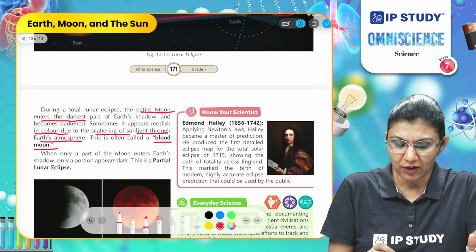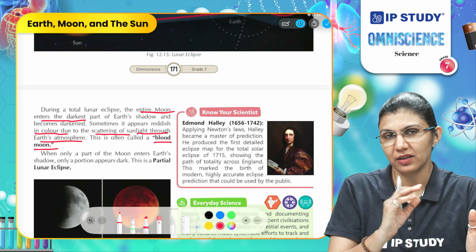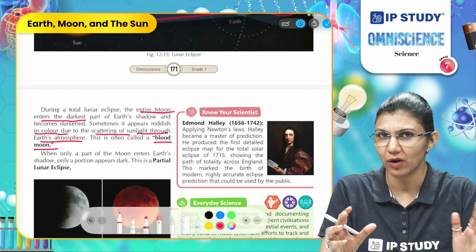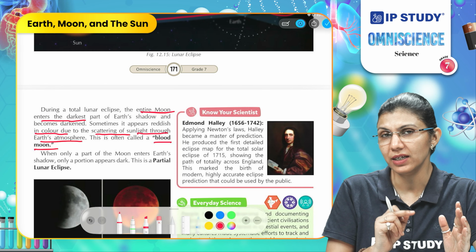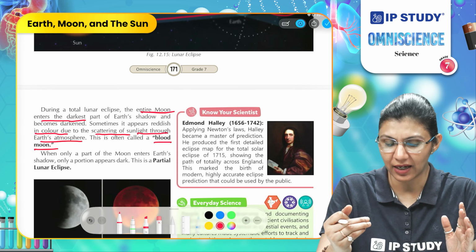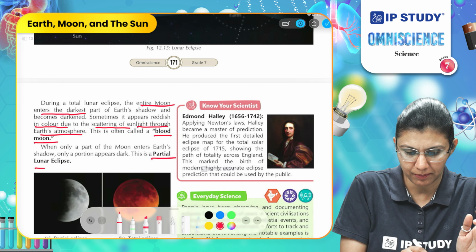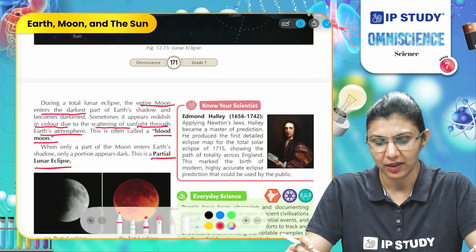When only a part of the moon enters the shadow, meaning the shadow of the Earth is cast by blocking the sunlight and the moon is revolving around the Earth, and when it comes under that shadow, we experience a partial lunar eclipse.